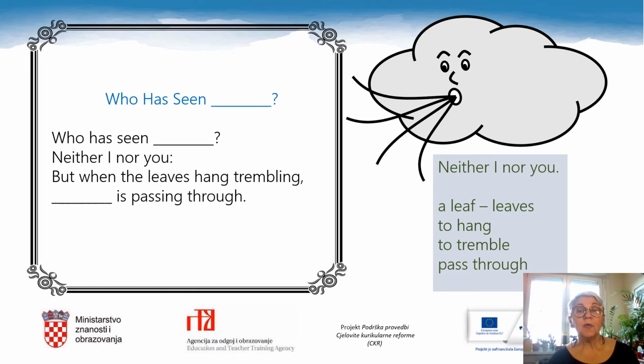Then we have to picture that the leaves hang trembling from the branches when something is passing through. Please pause this video and copy the words into your notebook. You will need them for later.